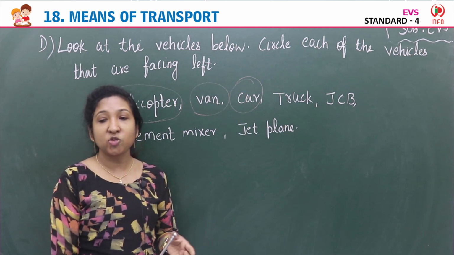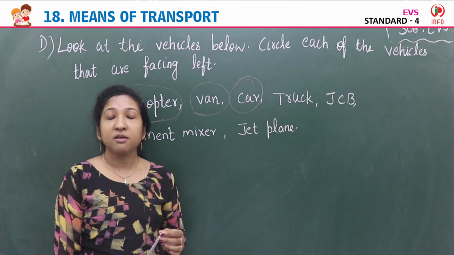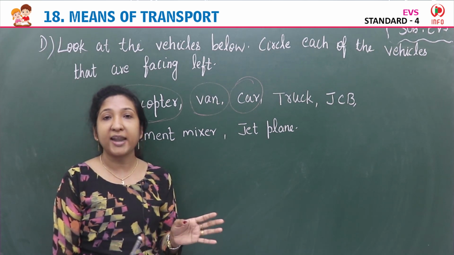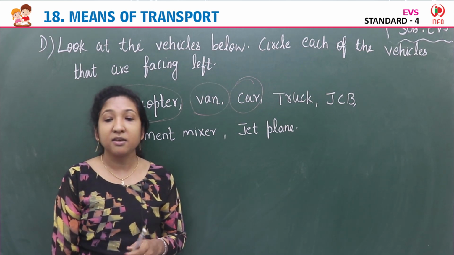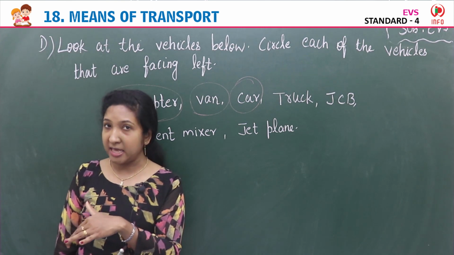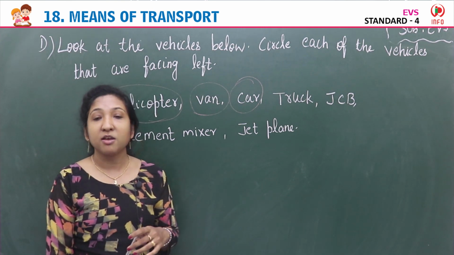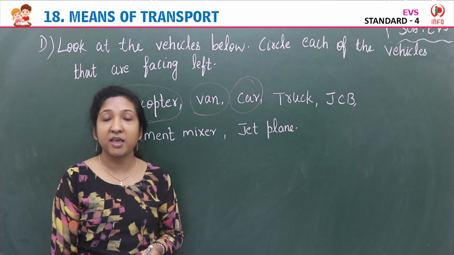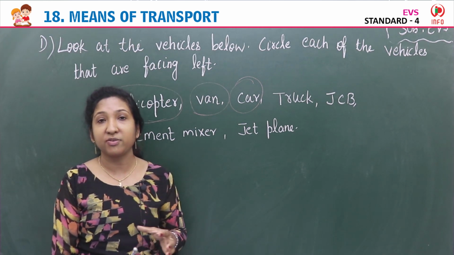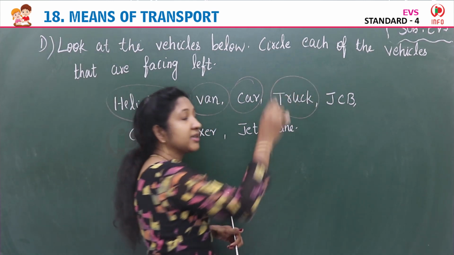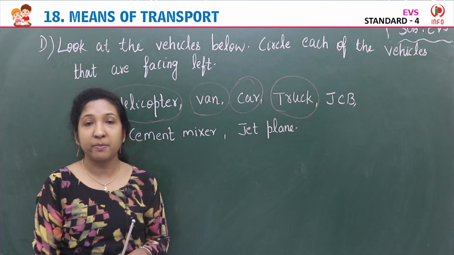Coming to the next image, you can see an aeroplane. It is not facing left, it is facing right, another direction, so you can't circle it. Next, there is a jeep. You can see it's facing other direction, right direction. It is not facing the left. Then you can see a truck, a heavy vehicle, a lorry kind of carrying goods. It is facing left, so you can circle the vehicle truck.